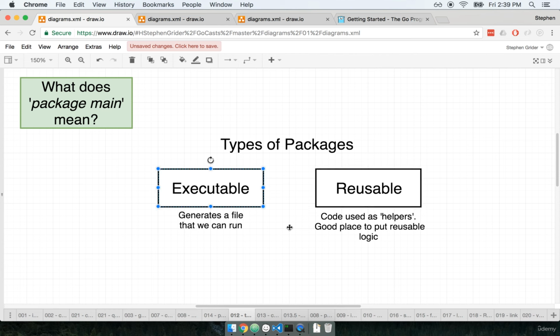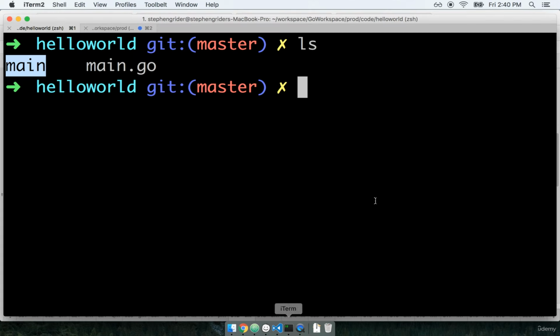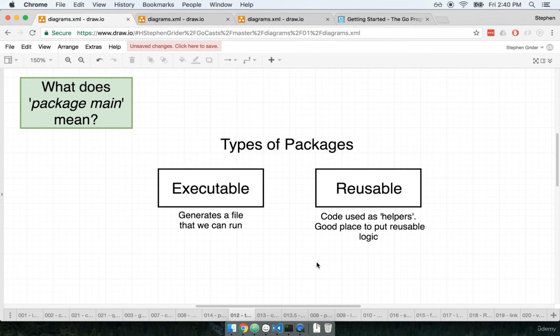An executable type of package is one that when compiled spits out an actual runnable file or an executable file. Just like what we saw when we executed the go build command at our command line. Remember when we ran go build main.go, it spit out this main file right here, which we were then able to run and execute. So this file was created specifically because we created an executable type package. Executable packages are usually used for actually doing something, and that's primarily what we are going to be doing in this course. We are going to be writing programs that we can run and use to accomplish tasks.